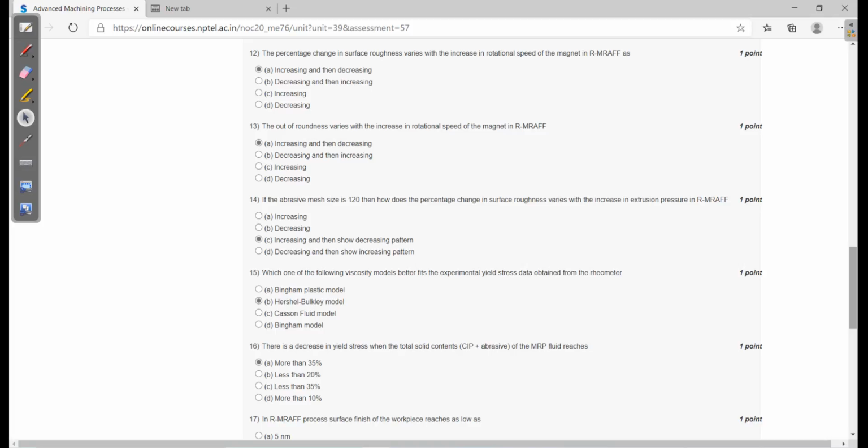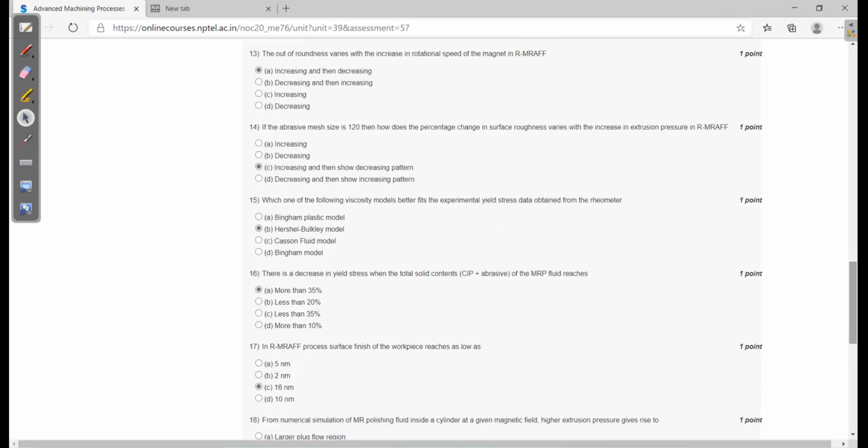Right answer. 14th: if the abrasive mesh size is 120, then how does the percentage change in surface roughness vary with the increase in extrusion pressure in R-MRAFF? Increasing and then decreasing pattern. 15th question: which one of the following viscosity models better fits the experimental yield stress data obtained from the rheometer? Herschel-Bulkley model, the right answer.